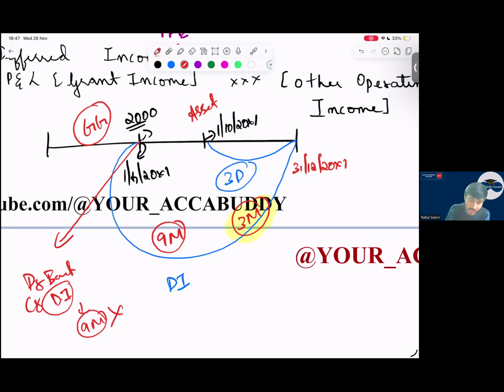No, beta. Why is this deferred income relating to this asset? And this asset was purchased on what date? On this date. And deferred income is recorded based on what ratio? Depreciation ratio. So depreciation is only for 3 months, then deferred income also should be for 3 months. Do not take it for 9 months. This is one mistake which you will do.